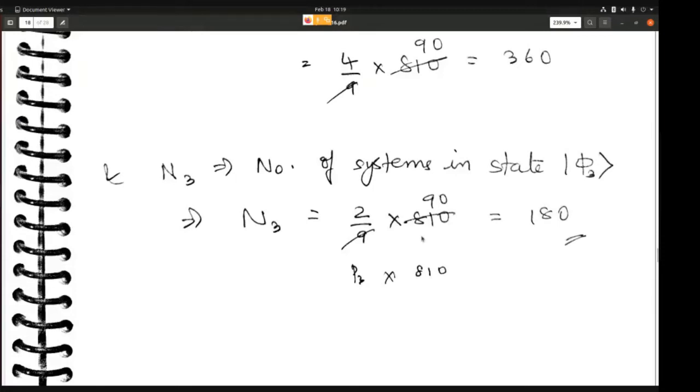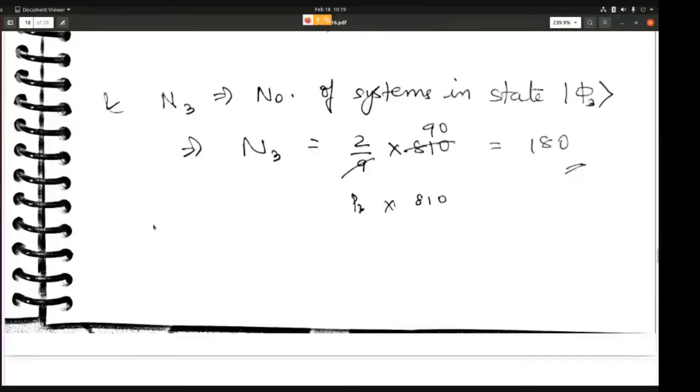All right, so is this clear? This is how the probability works. Basically, you should imagine it like rolling a die. You roll a die, there are 6 possibilities, like 200 times. How many times will you get 1? How many times will you get 2? How many times will you get 3? How many times will you get 4? And so on. So if you know the probability of getting 1, the probability of getting 2, etc., then you can find out of those 200 times, how many times on an average you will get 1, how many times on an average you will get 2. So this is the same kind of problem, okay?